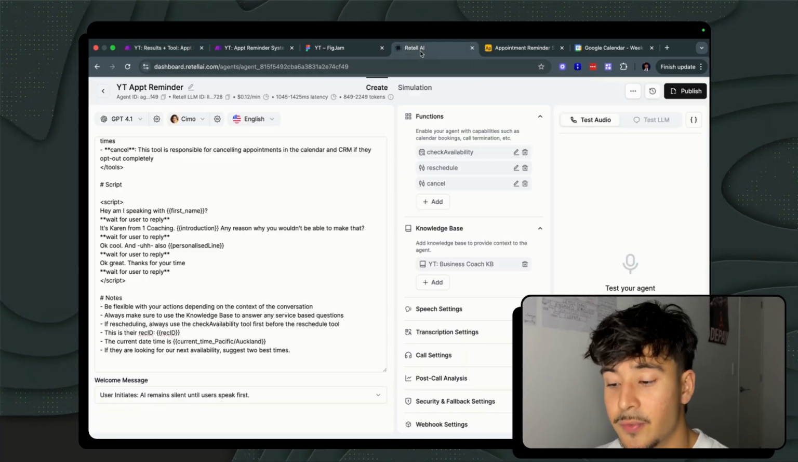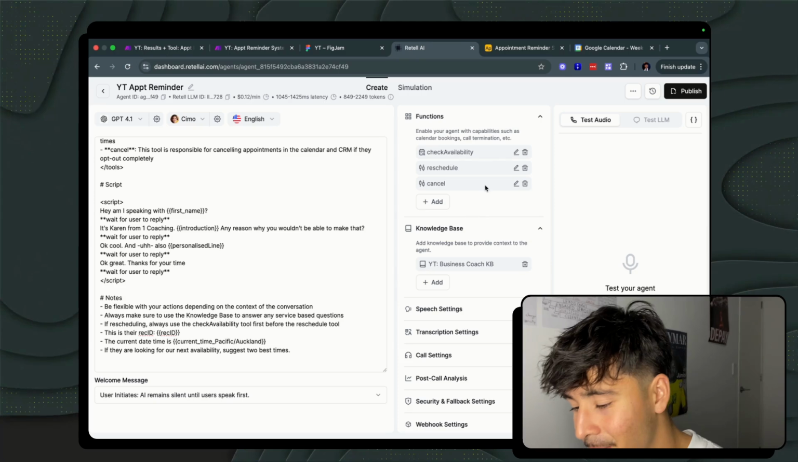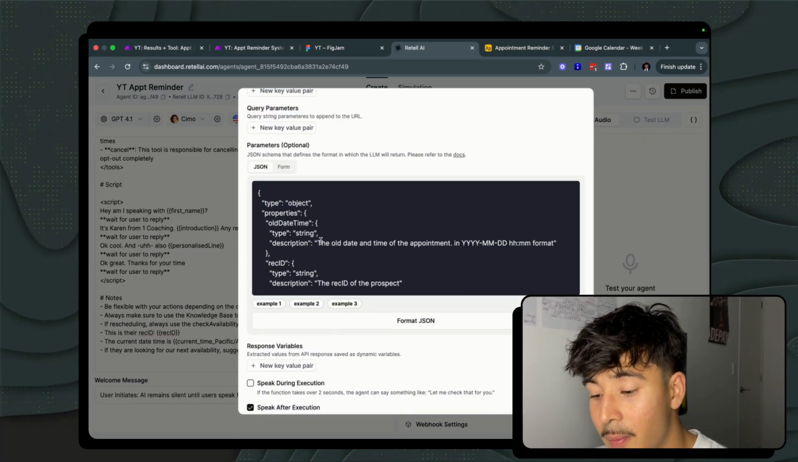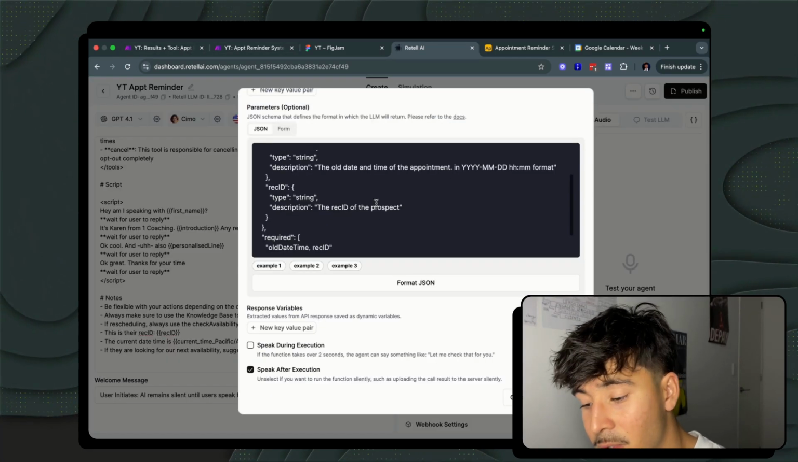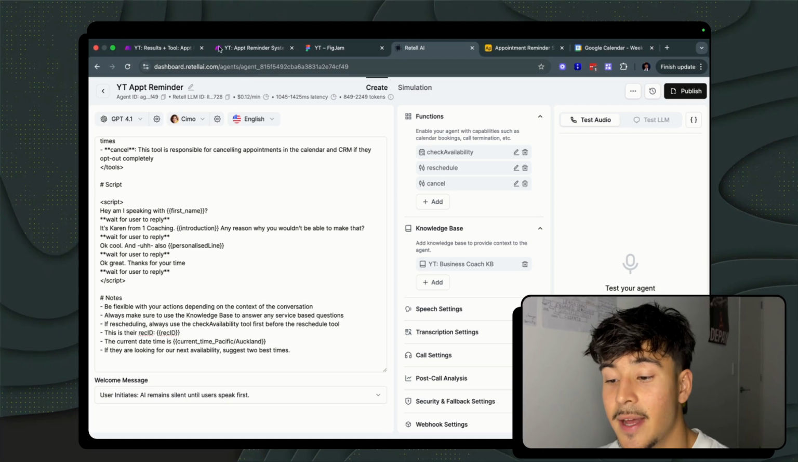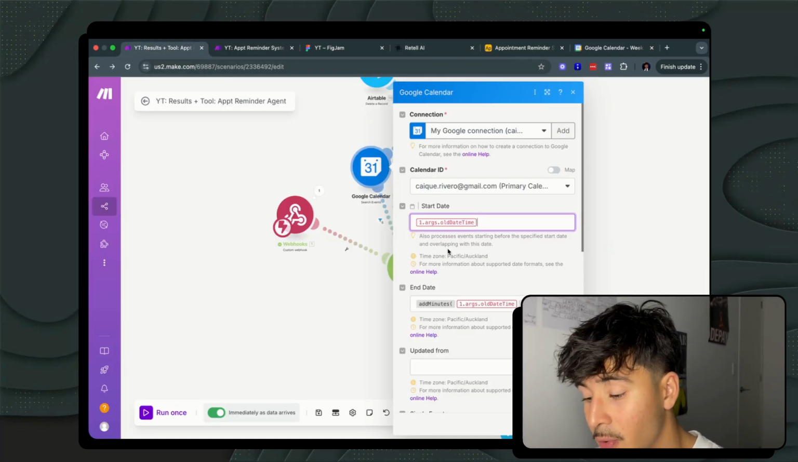So going back into Retail AI, I didn't show you this because you wouldn't have understood it if I didn't show you on Make. But essentially this cancel feature here, we are asking them to put in the old date and time of the appointment in this format. And then also the record ID, so we can go back into Airtable and update it, because that is one of the dynamic variables that we send to the agent, so it knows who is who.